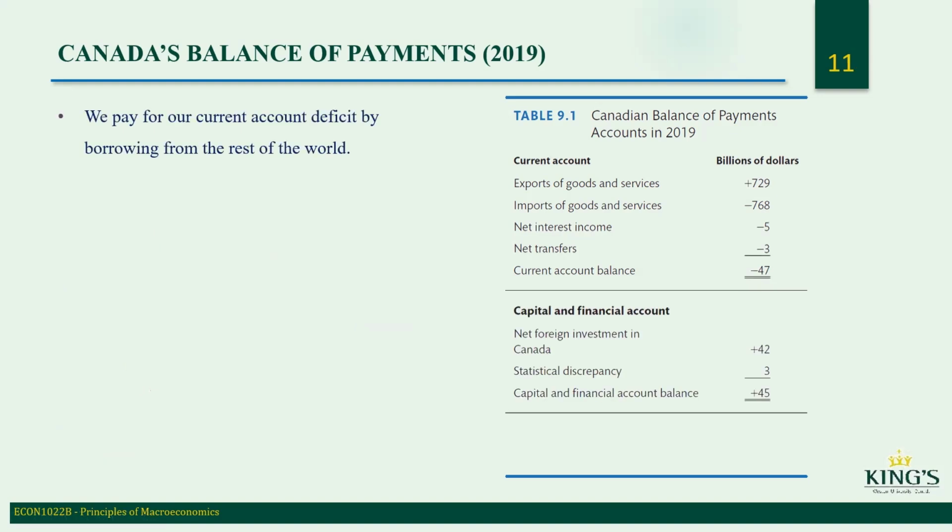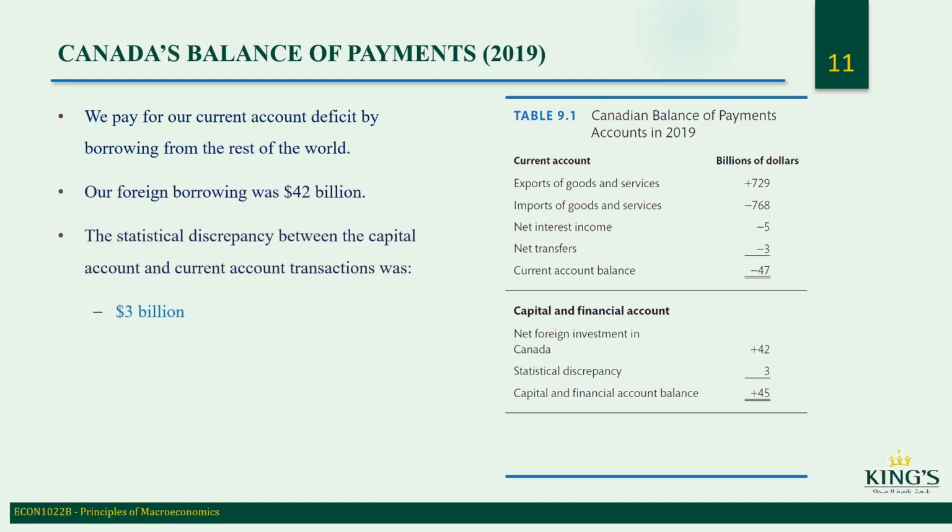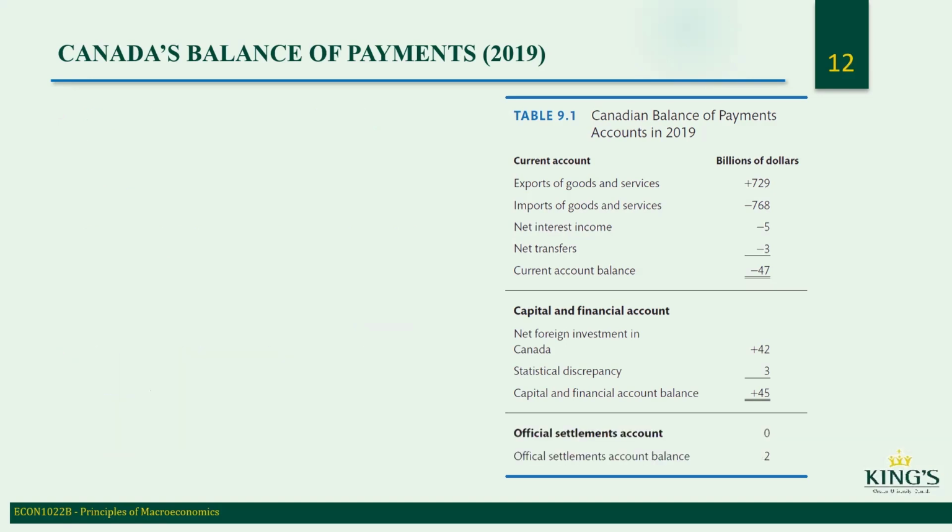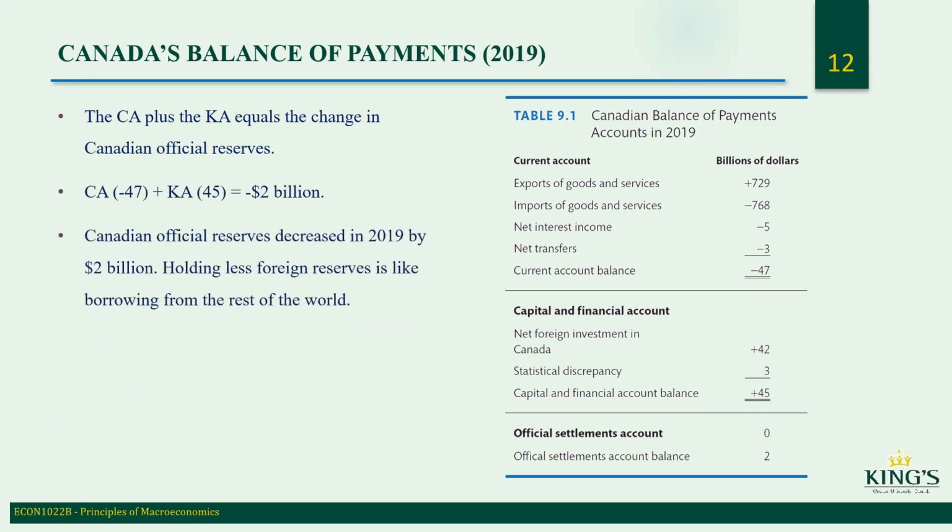We pay for a current account deficit by borrowing from the rest of the world. Our foreign borrowing was 42 billion. The statistical discrepancy between the capital account and the current account transaction was 3 billion. Thus, the capital account balance is 45 billion. So, Canadian official reserves decreased in 2019 by 2 billion. Holding less foreign reserves is like borrowing from the rest of the world. So we need to borrow to pay off the deficit. We had more imports than exports, so we had to borrow to make that up.